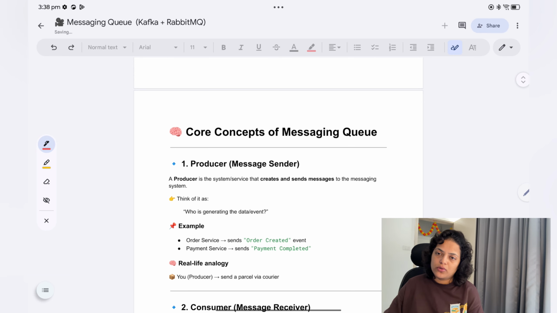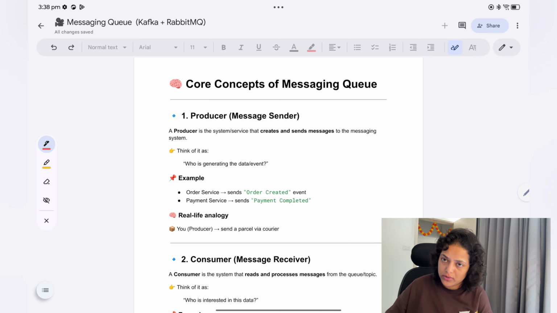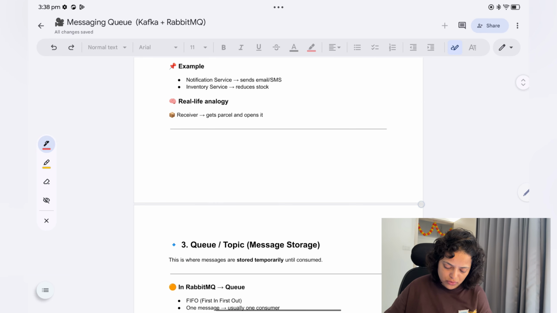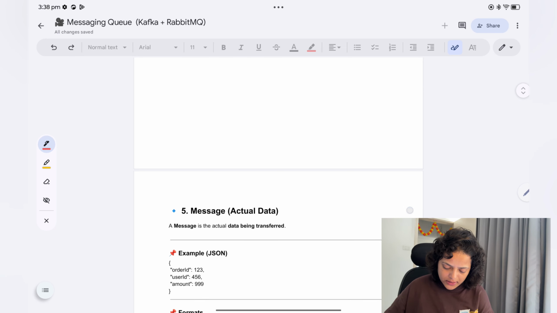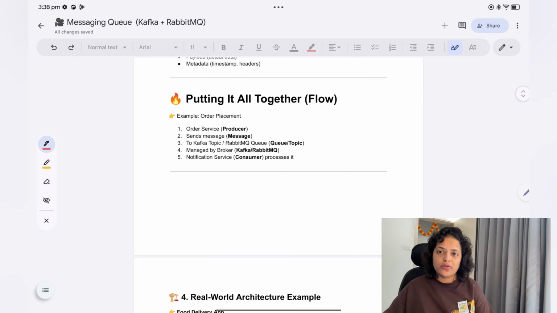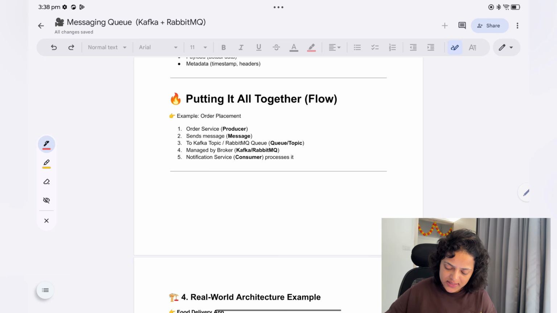Now here the core concepts, we have already talked about these core concepts, right? Producer, consumer, queue, topic or broker, and then messages. So you can go and read that. This is exactly the same.